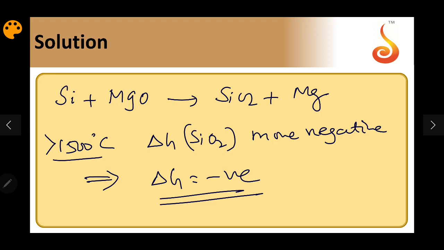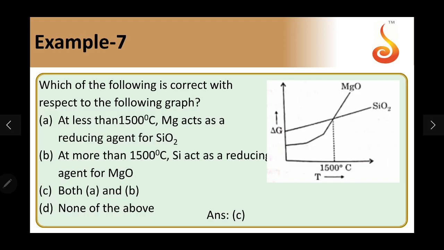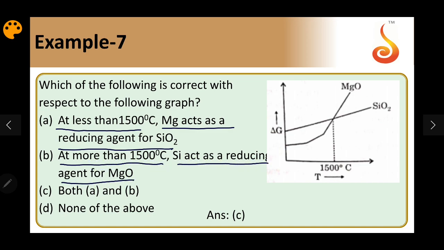So we'll see the options now. At less than 1500 degrees Celsius, Mg acts as a reducing agent for SiO2. At more than 1500 degrees Celsius, silicon acts as a reducing agent for MgO. So both A and B are correct. So the answer should be C.